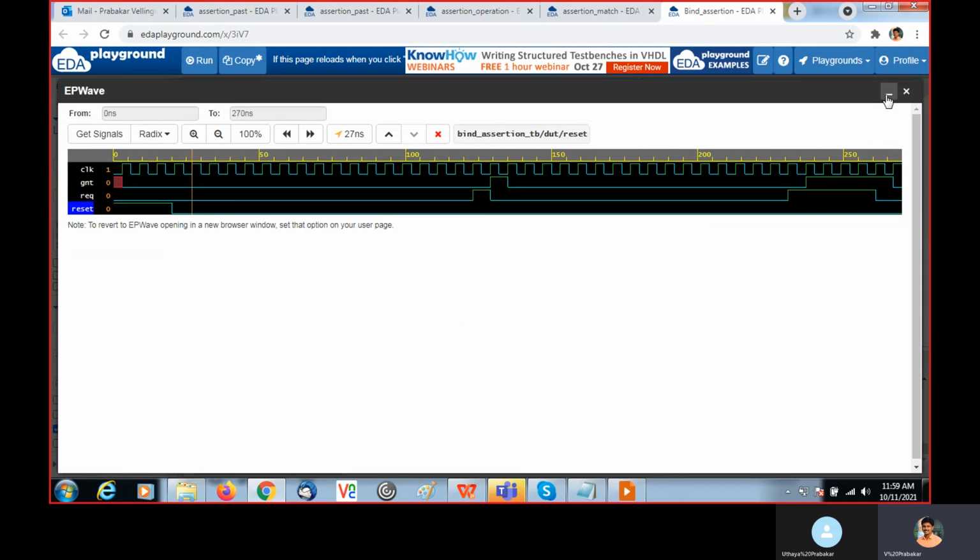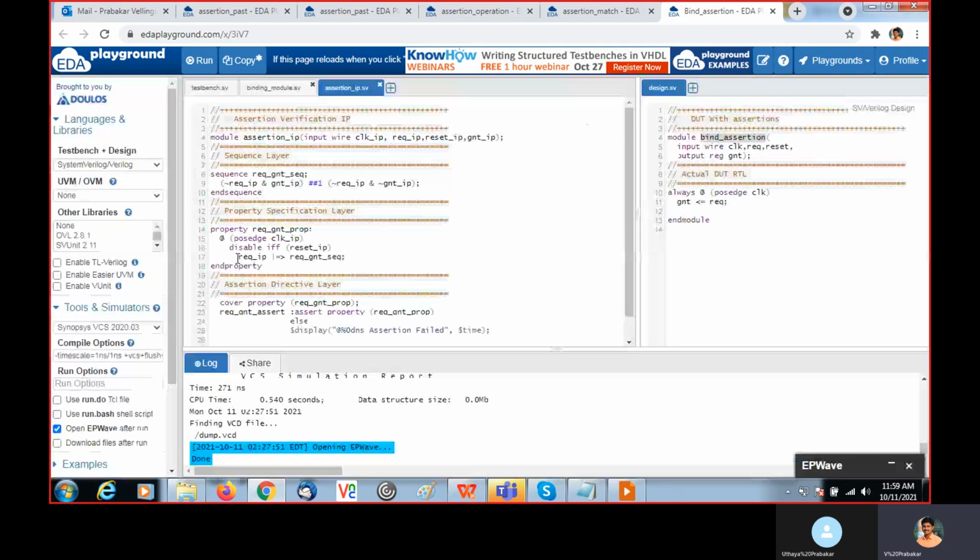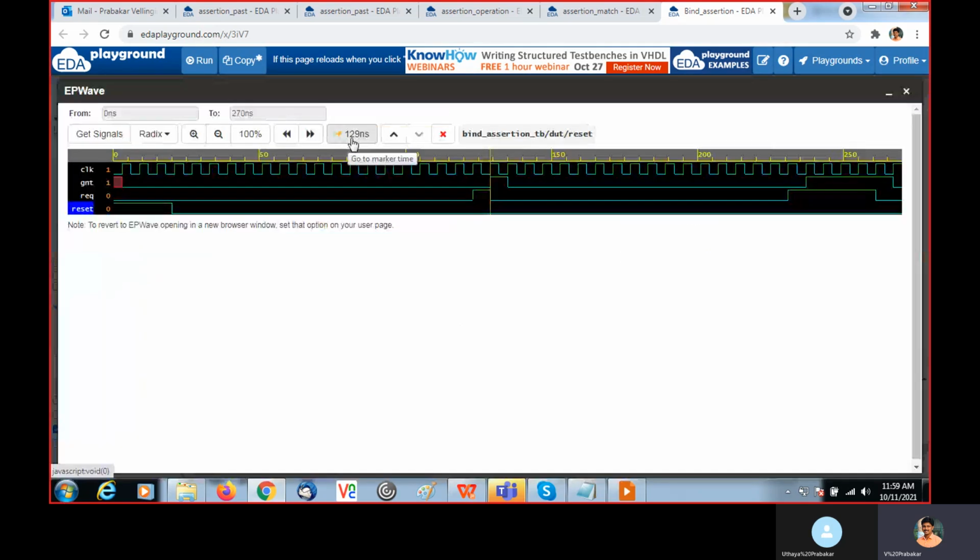While reset is 0, REQ IP should be 1. Where is it 1? Here, at 129, REQ IP is 1.